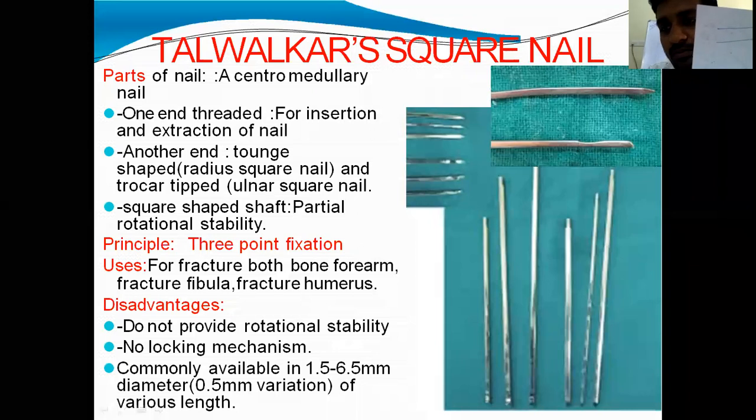See, this is the trocar tip for the ulna, and this is tongue shaped, or the cross section is R shaped, R for radius. Okay.